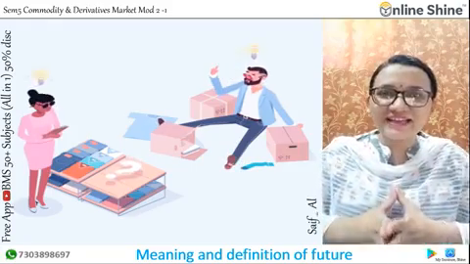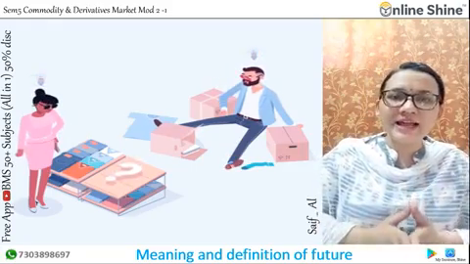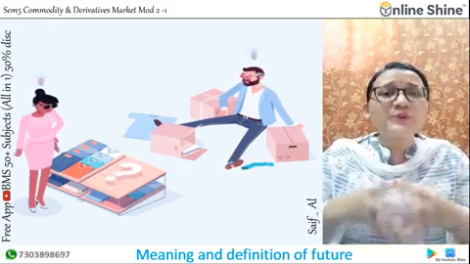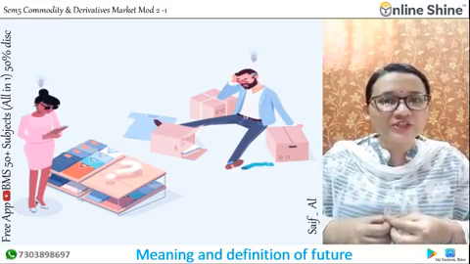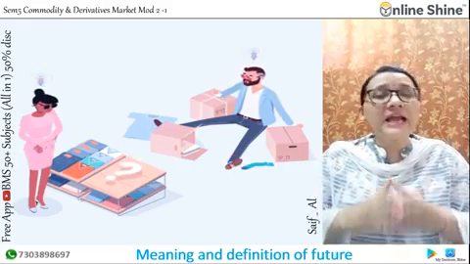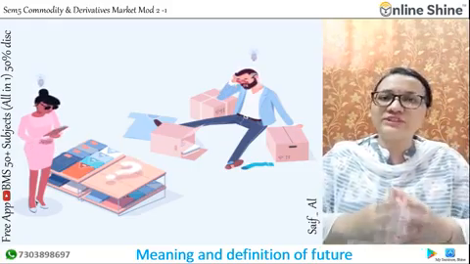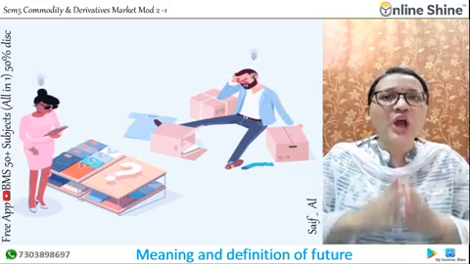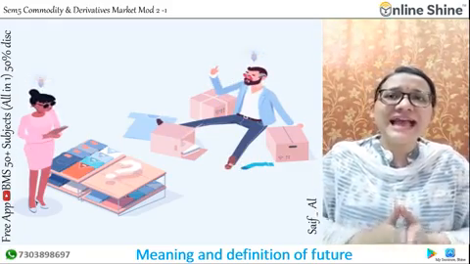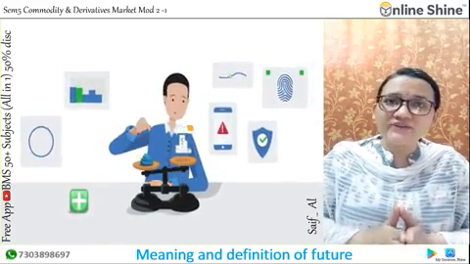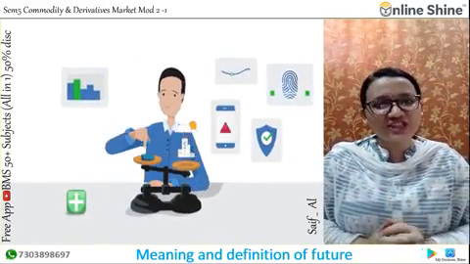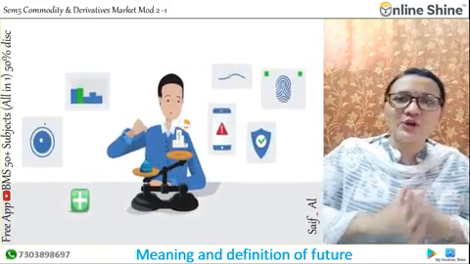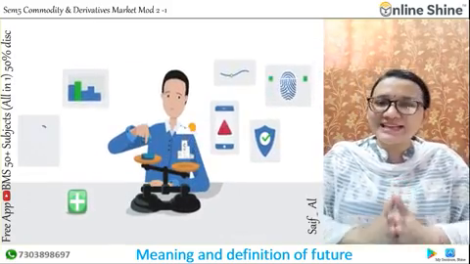So again, I revise: a futures contract is a contract between the buyer and the seller in which the former agrees to buy a specific number of shares at a predetermined price at a specific time in the future. Every contract is regulated by the stock exchange or the clearing house, which is an agency that looks after the assets traded on the stock exchange. There are differences between the option and the futures contract, but the futures contract is more easily traded.